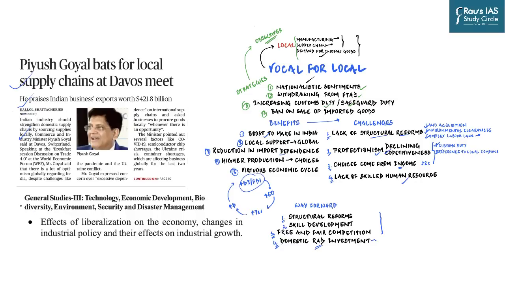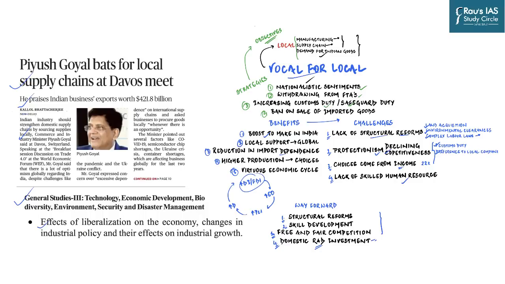Now, if you look at the syllabus of GS Paper 3, under Economy, effects of liberalization on Indian economy, changes in industrial policy and their effects on industrial growth is a part of your syllabus. And one of the most highlighting facts of industrial policy of our country in the last 2 years has been Atmanirbhar Bharat and Vocal for Local.